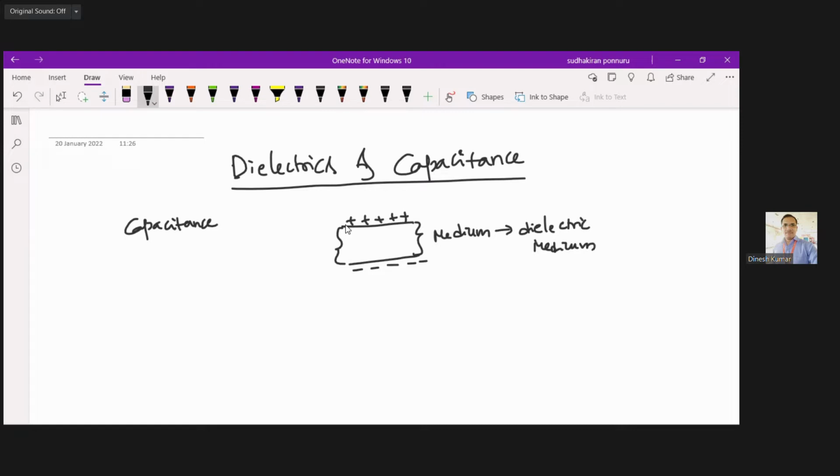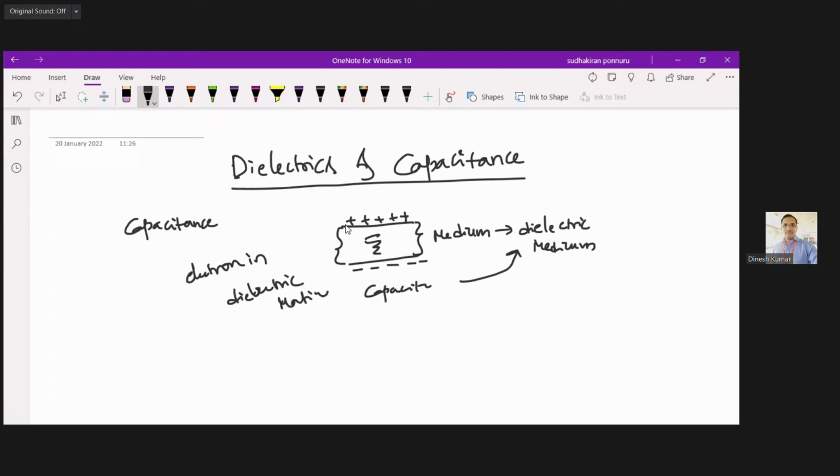So definitely, if you want to know the behavior of capacitance, you should have an idea regarding the dielectric which is in between these two plates. So the value of capacitance will change with respect to the dielectric medium. Therefore, we have to understand the behavior of the electron in dielectric materials.